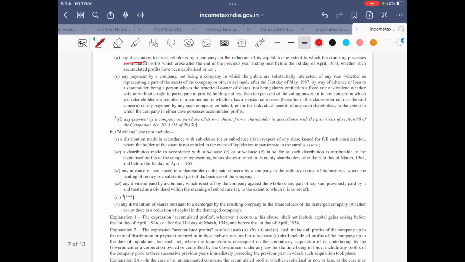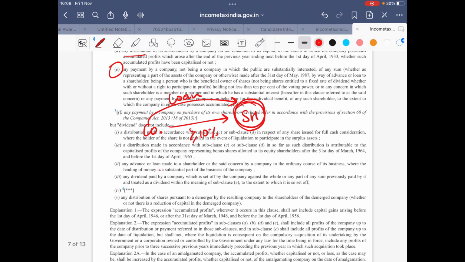So we are moving forward to section 2(22)(e), which is considered to be the most important out of all the subsections. It states that if there is a company and it has a shareholder who holds greater than or equal to 10% of the shares, and the company gives a loan to this shareholder, then even if the shareholder returned this loan right after 1 day or any period of time, this loan would still amount to deemed dividend and would be taxable in the hands of the shareholder. This is stated in 2(22)(e).